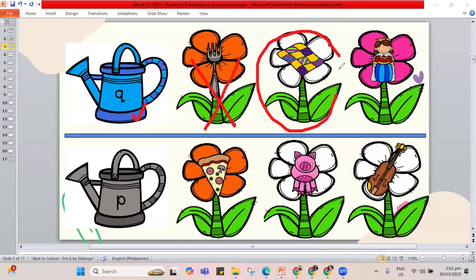Let's circle. The partner of the king. This one is our queen. Does queen begin with Q? Yes, we have to circle. Q sound, letter Q. Queen also begins with Q.